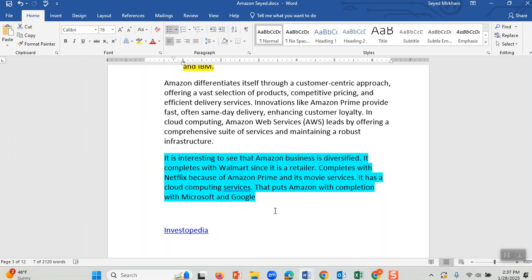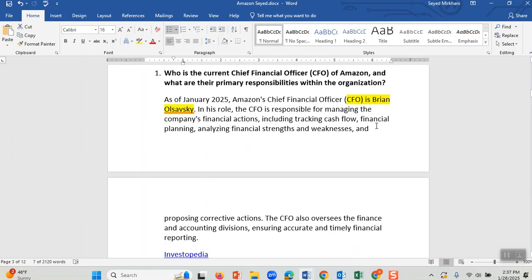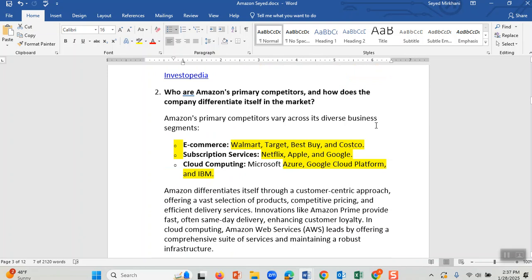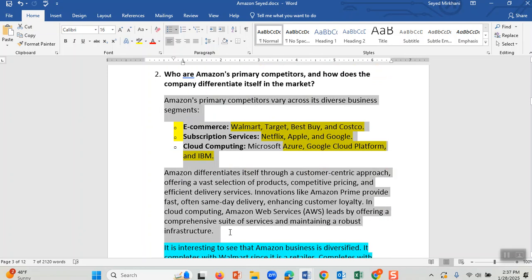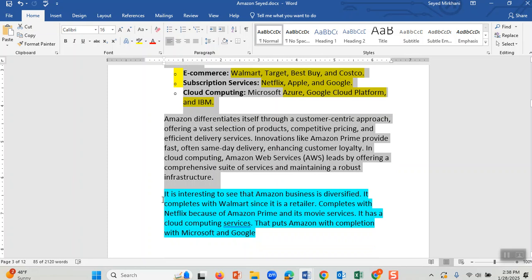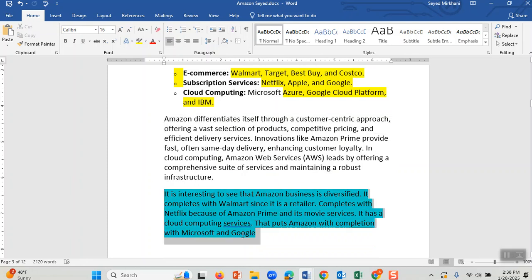Now, I went there and did my analysis regarding who are Amazon's primary competitors. And from here to here is the answer of ChatGPT. After reading this, I come here and I put my opinion and my analysis here as the person who has done research, and I made it in blue. After I highlighted it, I came here and I chose blue here.